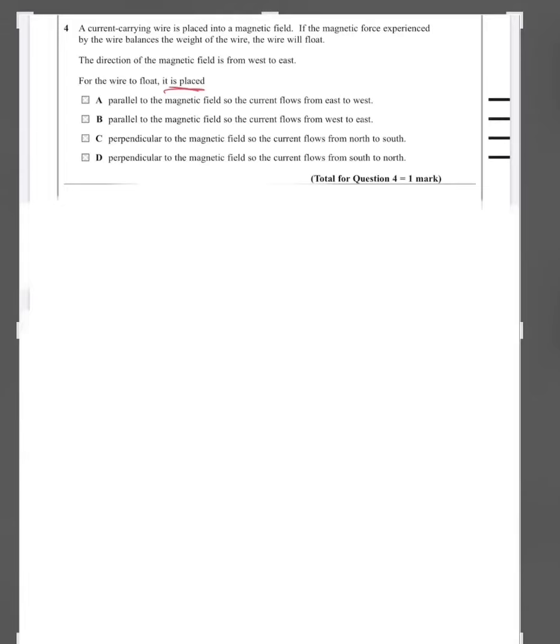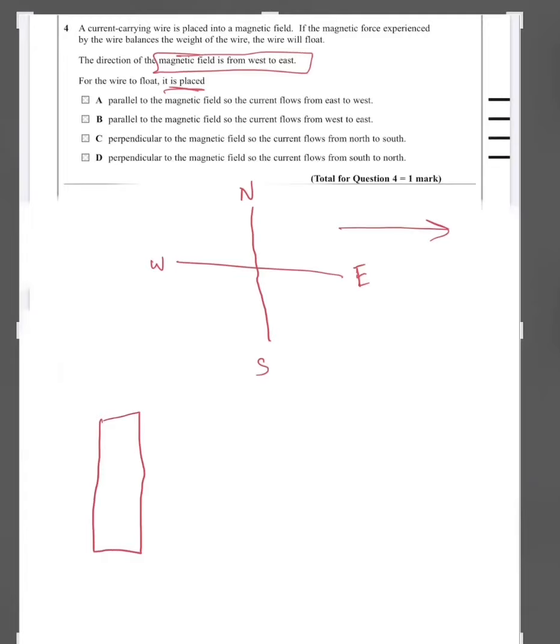So let us see here with a top view, like we are viewing it from the top. So this is north, south, west, east. It is telling that the direction of the magnetic field is from west to east. By the way, there is a 3D explanation, but it is easier to view this in 2D. So the direction of the magnetic field is from west to east. So the direction is this way. This means that there is a magnet of north here and south here. So the magnetic field is going from north to south, so west to east.